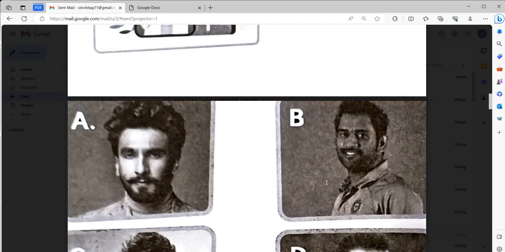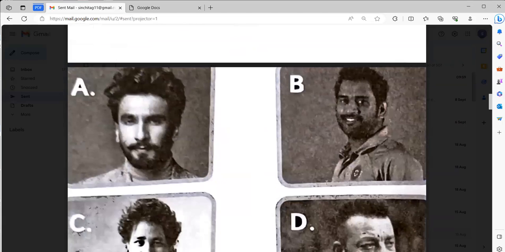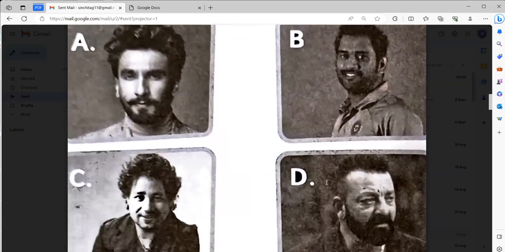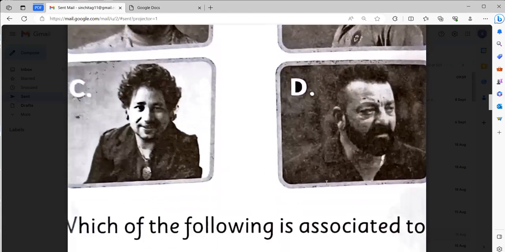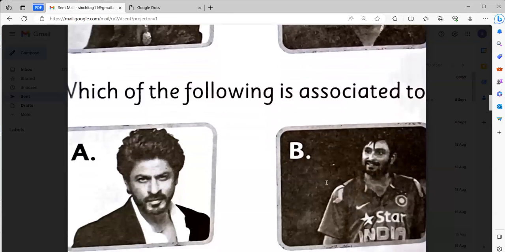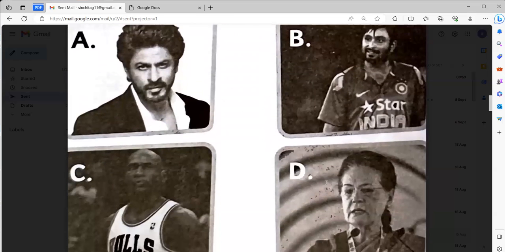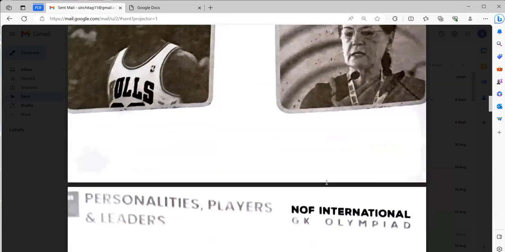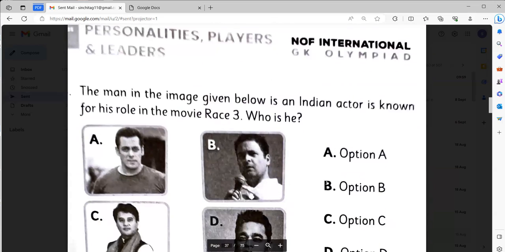The man in the image below is an Indian celebrity associated with cricket. Who is he? Number B. Which of the following is associated with Hindi films? Will be option A. The man in the image given below is an actor, known for his role in Race 3. Who is he? It will be option A, Salman Khan.